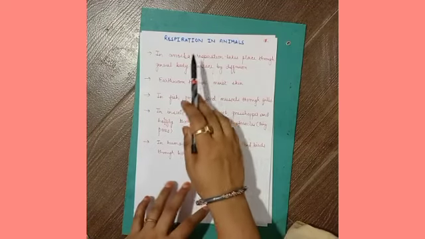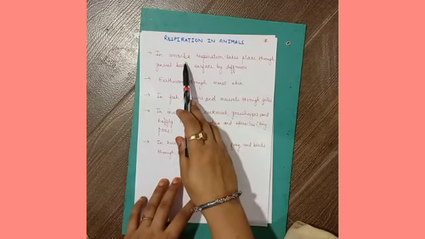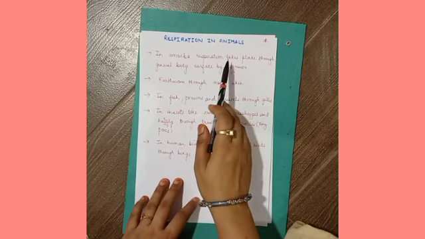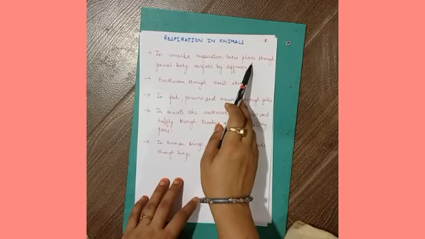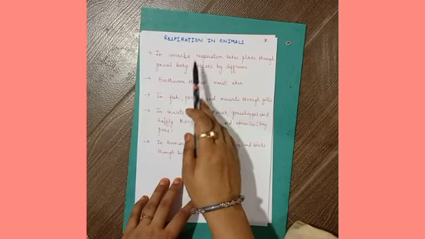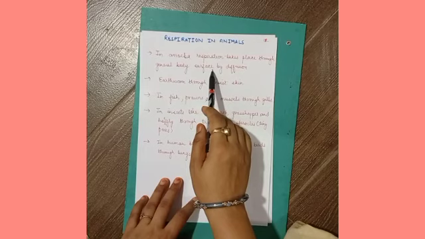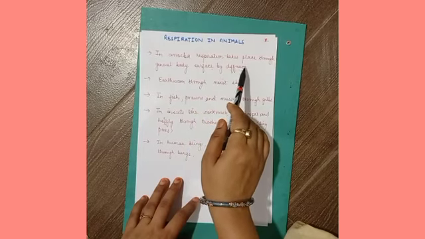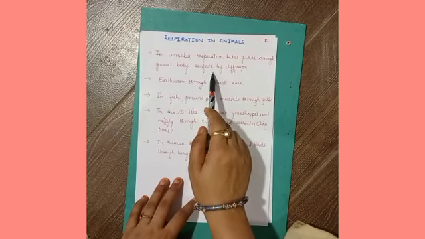Now, how does respiration occur in different animals? In case of the amoeba, which is a unicellular organism and is not made up of different body parts, how does respiration occur? It occurs through the general body surface by the process called diffusion. That is, exchange of gases takes place through the general body surface only.